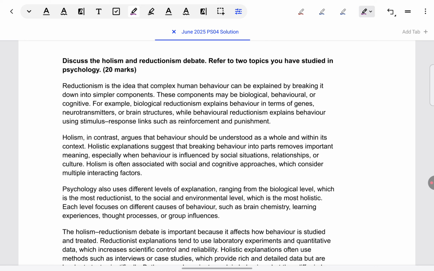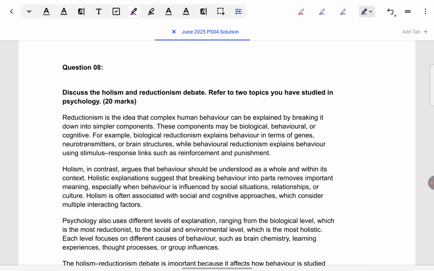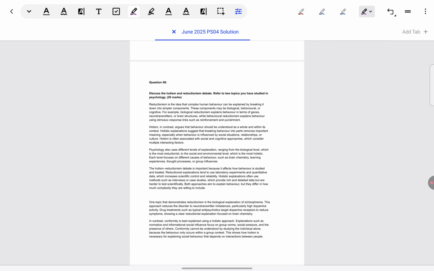As always, this is the most important question to discuss in any past paper. It's the 20 marker. And lots of questions come up for 20 markers, especially when it comes to approaches or issues in debates. The whole confusion over how much of the score is dedicated to AO1, how much to AO2, how much to AO3, and then how much we have to write within each. So I'll give you all the general guidelines also, and then we look at the model answer also. So first I'm displaying the full model answer.